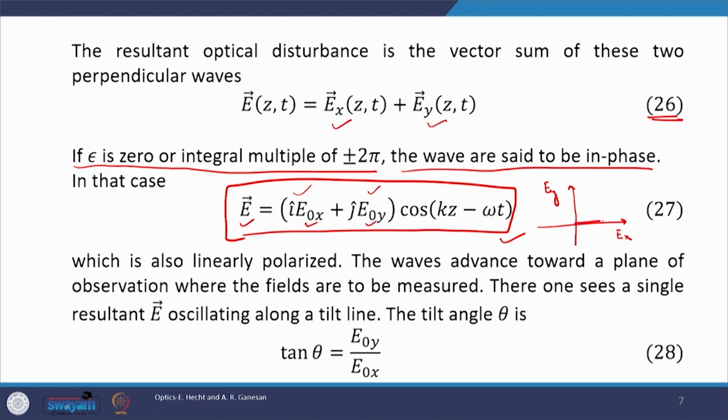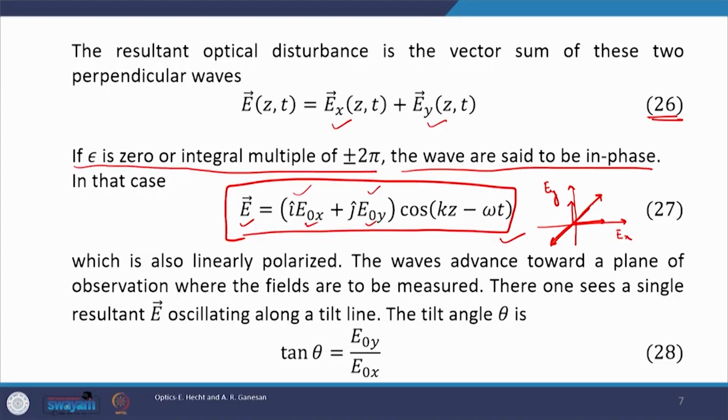There would be some magnitude here in the x direction and some magnitude here in the y direction, and the resultant would definitely be pointing here, and the resultant will oscillate in the first and third quadrant. This would be the oscillation direction of the resultant. That would again be a linearly polarized wave, because the resultant oscillation is again linear, it is confined to a certain plane, and with propagation this linear oscillation will generate a plane. Therefore, this wave is plane polarized or linearly polarized.